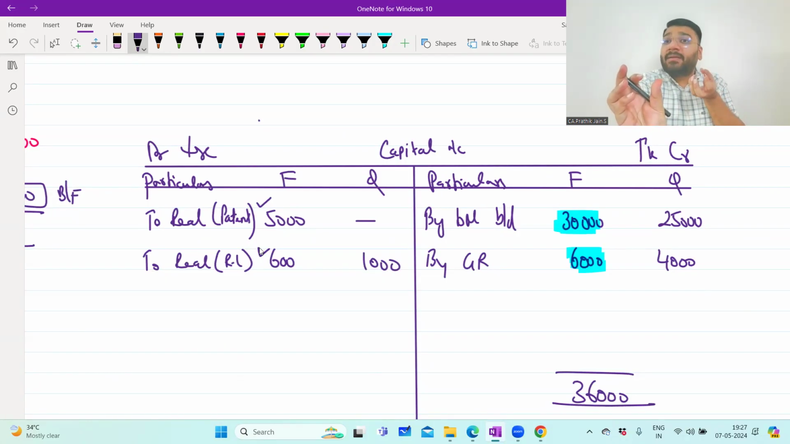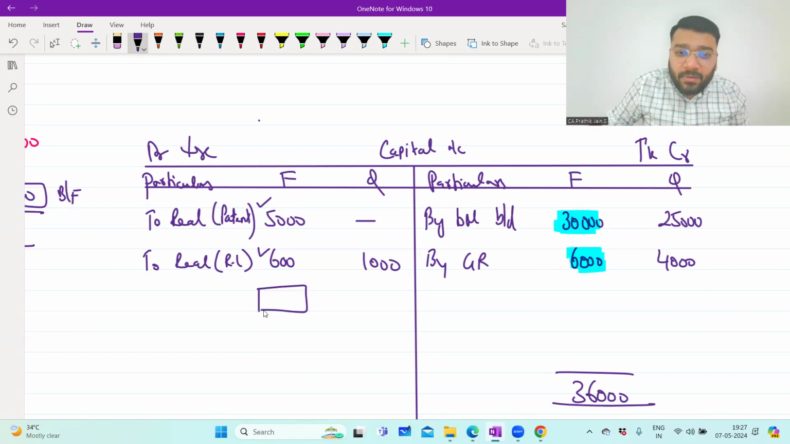So 36,000 we have to pay to the partner, and 600 we have to receive. So what do we tell the partner? Partner, from this 36,000 that I will pay, the 600 rupees you have to pay is minus, and I give you the balance. How much balance do you have to give him? 30,400. So this is to cash.